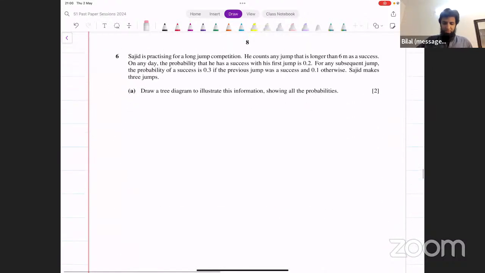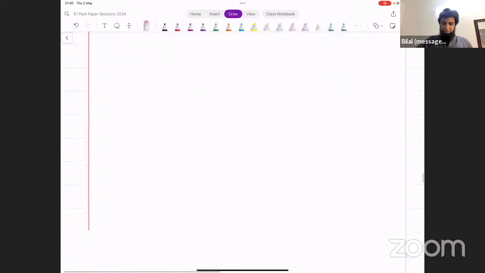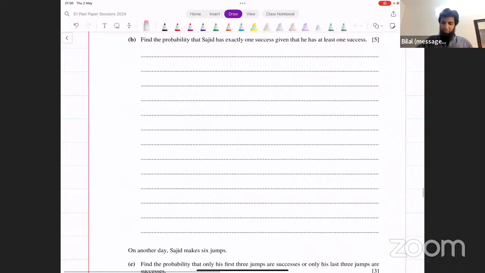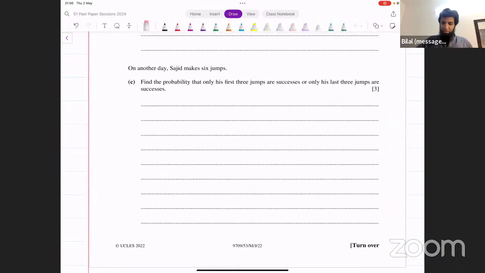Now this looks slightly complicated. Question number 5. Let me come back to that in a moment. No one has asked about that, but I think we could have a look at that one question. Then it says Sargent is practicing for a long jump competition. He counts any jump that's longer than 6 meters as a success. So the tree diagram and one success, given that he has at least one success, with conditional probability.